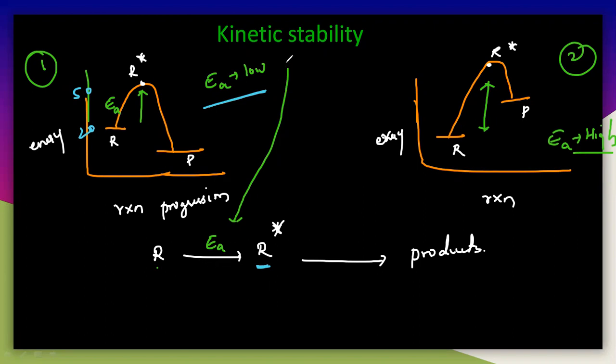Kinetic stability depends on activation energy. In the second case, the activation energy is very high. You have to understand these two things. What is the difference here? If it is a high activation energy, what does it mean? It means that we need a very high amount of energy to activate this particular reactant.